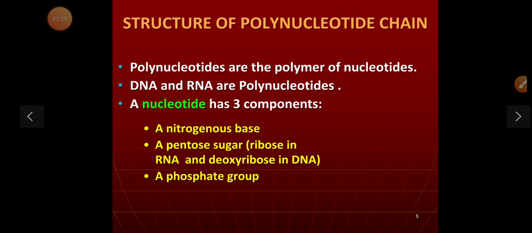The two types of nucleic acids are recognized on the basis of the type of their sugar. First is ribonucleic acid, RNA, that has ribose sugar, and second, deoxyribonucleic acid, DNA, has deoxyribose sugar.